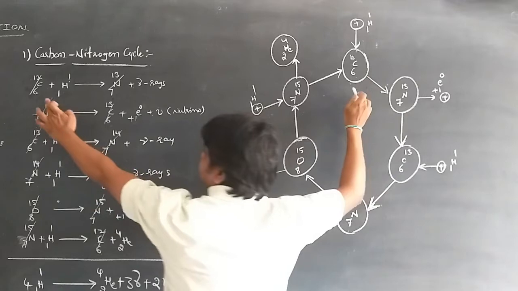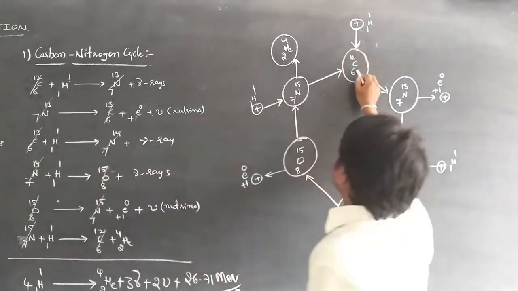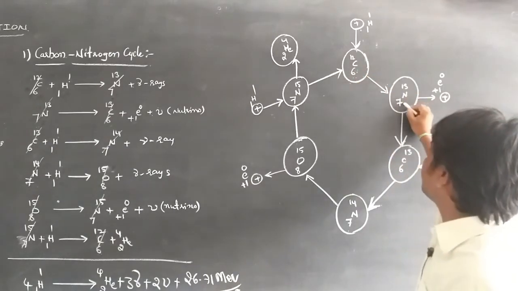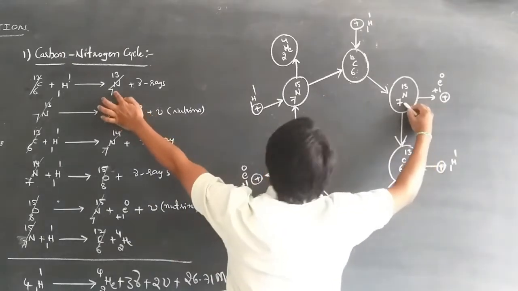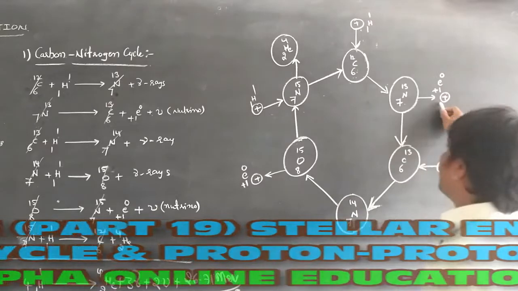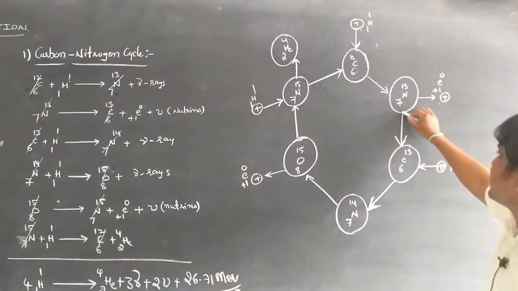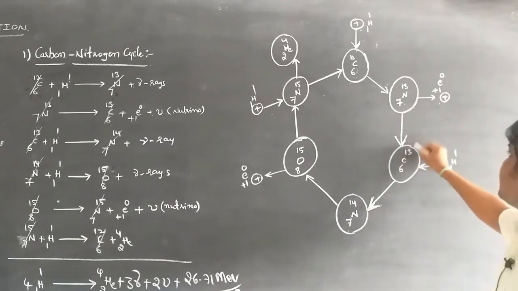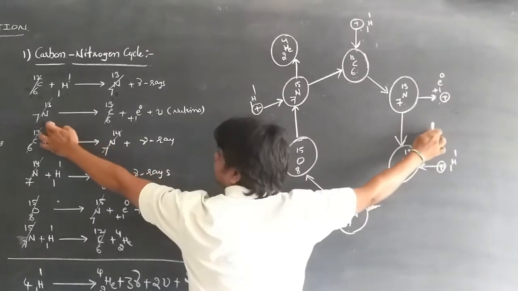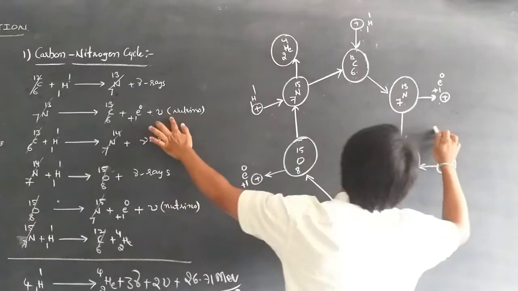To this 6C12, one proton, 1H1, is added when it collides with the carbon atom, and then it forms 7N13, emitting some radiation. Whenever 7N13 decays, it forms 6C13, emitting a positron with a neutrino.